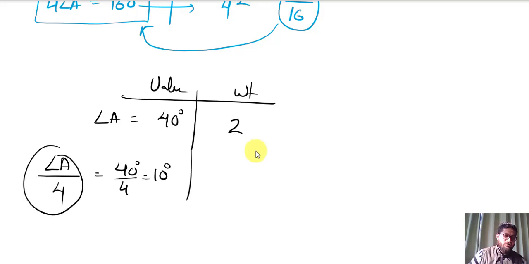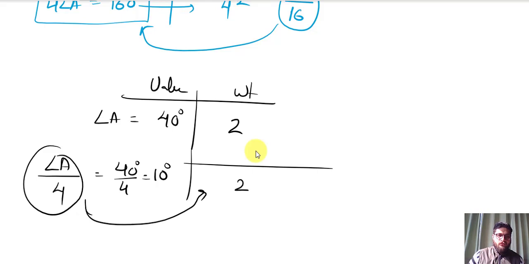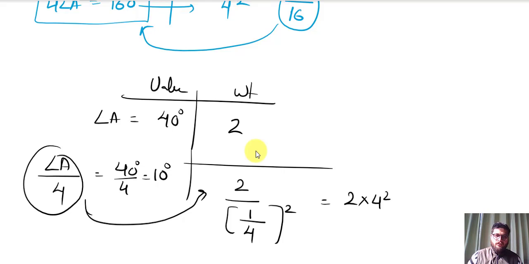So the weight of this thing will be, see, 2 multiply 2 upon the factor and the factor will be 1 by 4. Square of 1 by 4, so 2 into 16 and it will be 32. So the weight of angle A upon 4 is equal to 32.